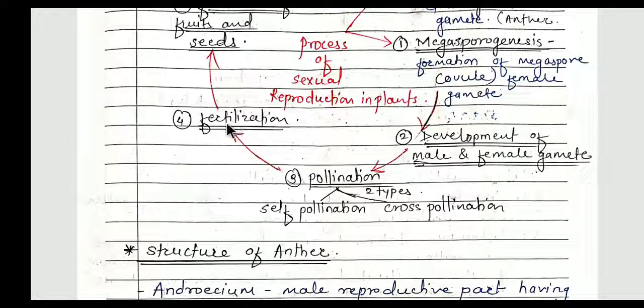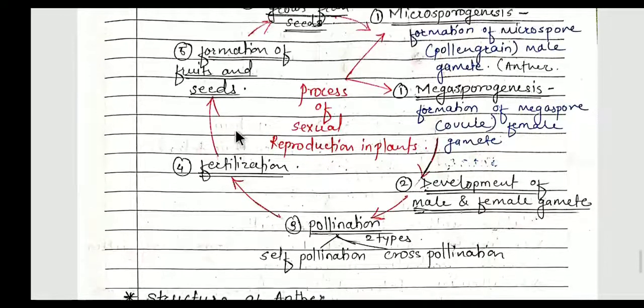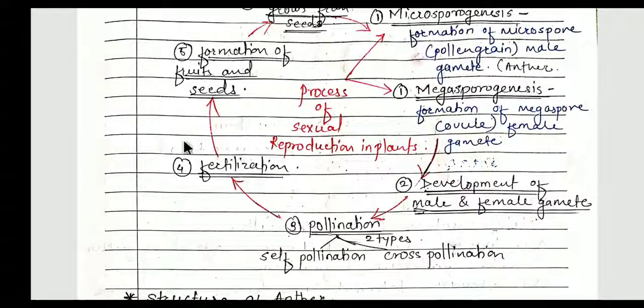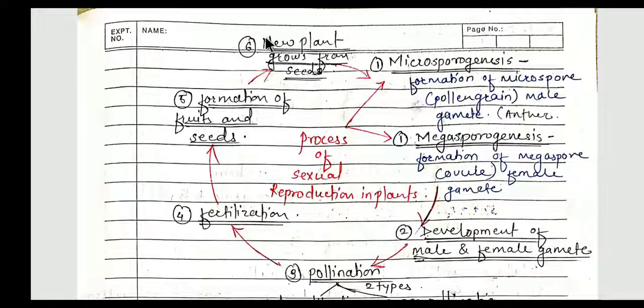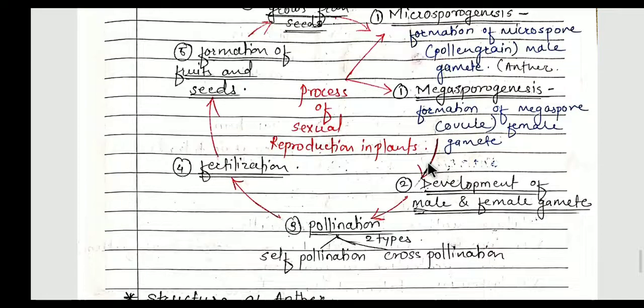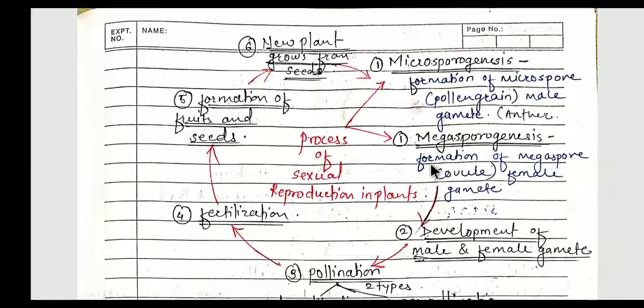The fourth one is fertilization. Fertilization is important. It means fusion of male and female gametes. And when male and female gametes fuse together, they form fruits, that means seed. That is our zygote, or the new young one. And when we put this seed into the soil, again it produces a new plant. This way sexual reproduction takes place in the plant. I hope you understand the topic. Okay. Thank you.